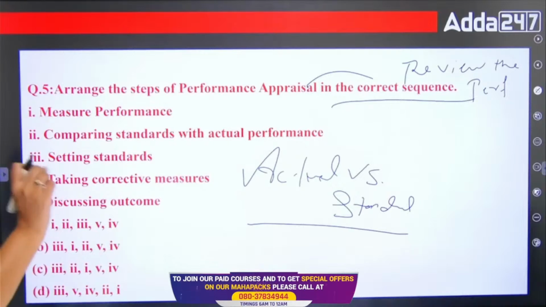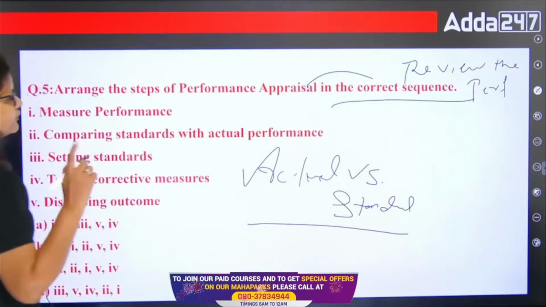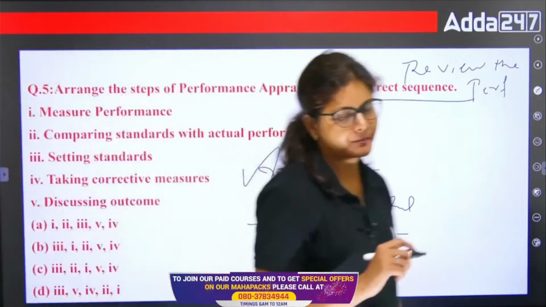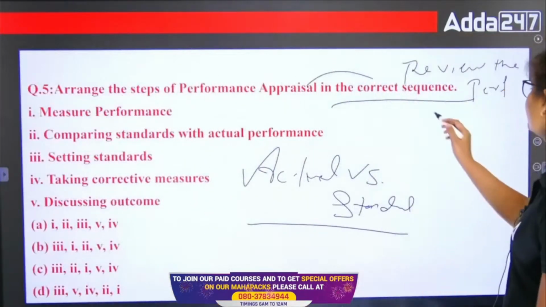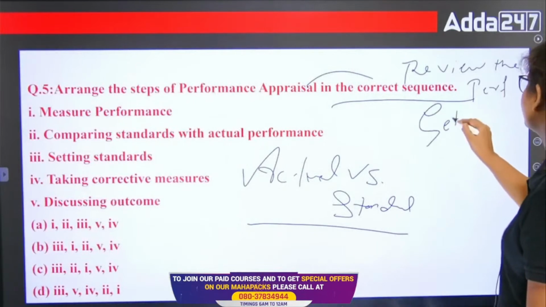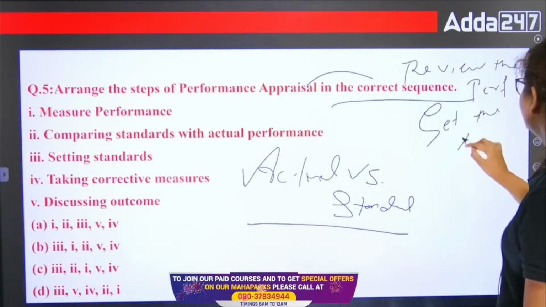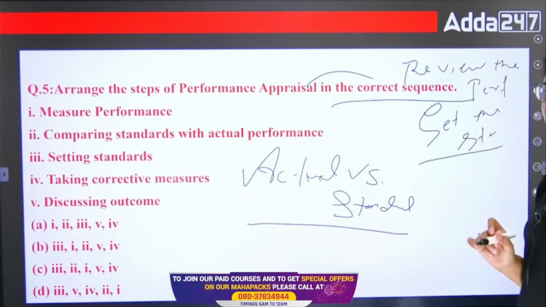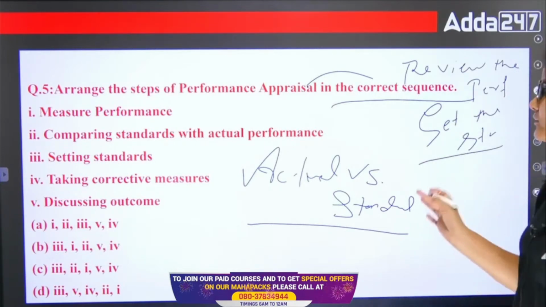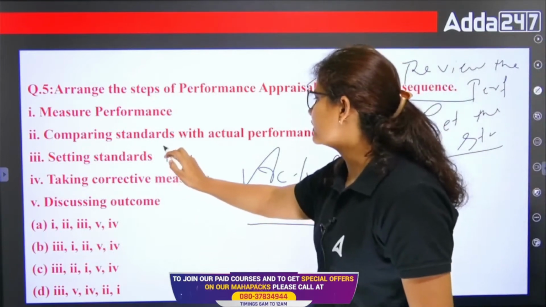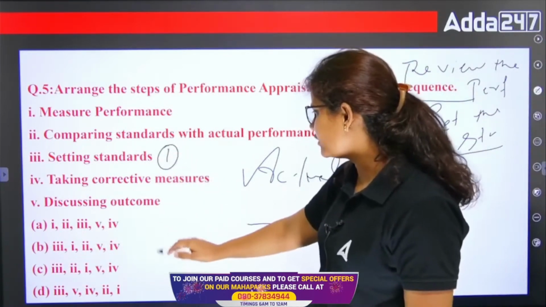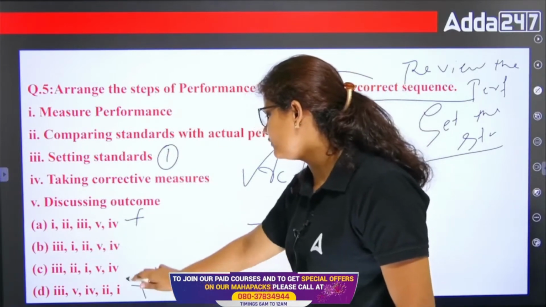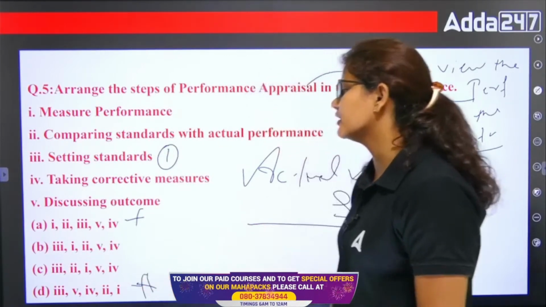So first you need to identify here the first step. What will be the first step in the performance appraisal? First, you have to set the standard. Okay? You have to set the standard. Whatever standard that there you have to set, right? So that is the number one. So I am eliminating options here. This one is wrong and this one is wrong. Now we have the two remaining options here, B and C.